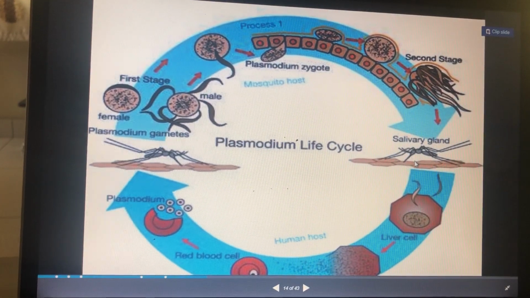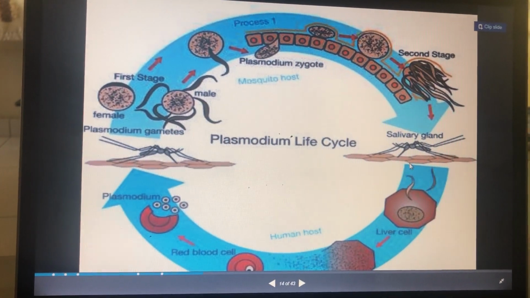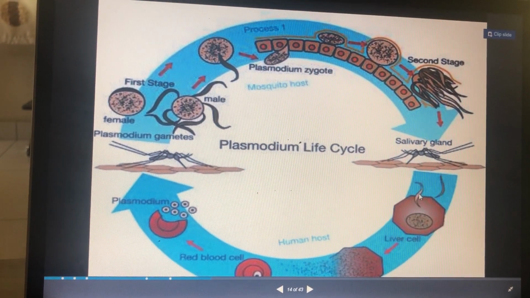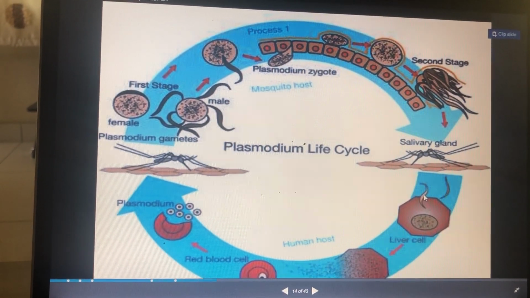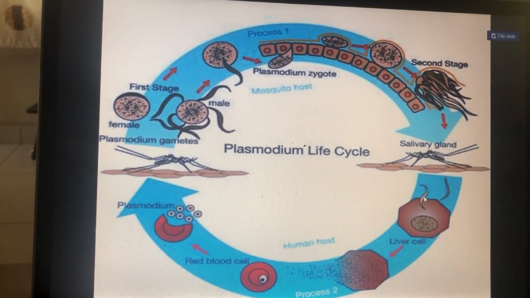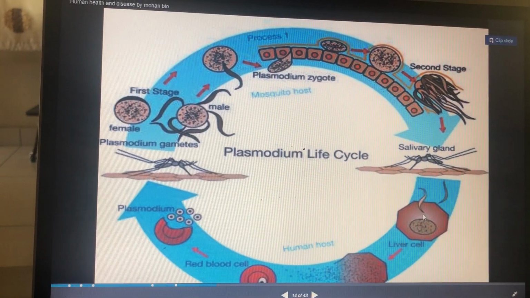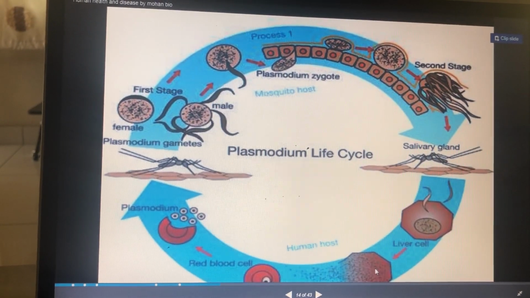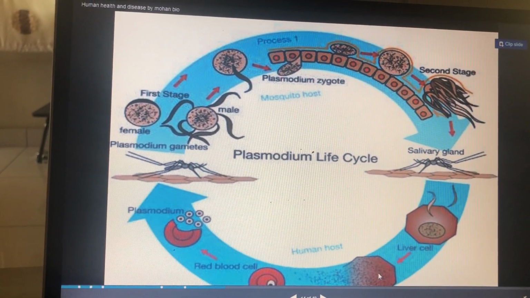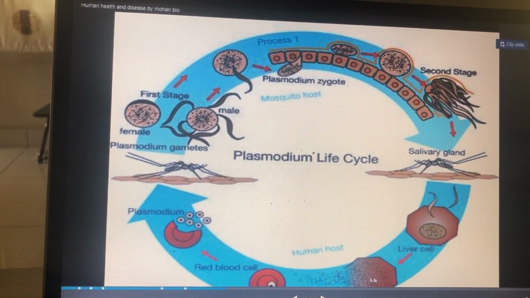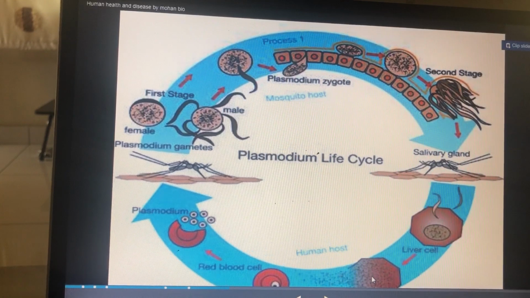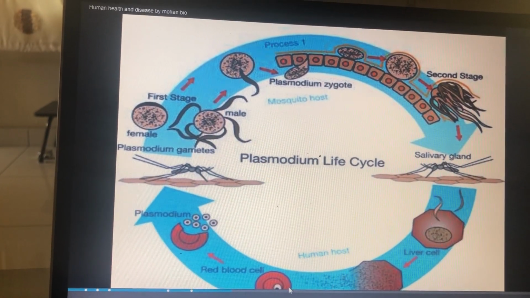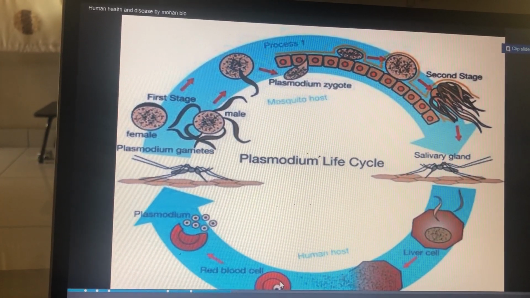Mosquito bites the human skin. And sporozoite, it is the name of a stage of Plasmodium. It enters into the liver cell through blood. Inside the liver cell, it undergoes asexual reproduction. See, the number of sporozoites increases. Then from the liver cell, it enters into the red blood cells.